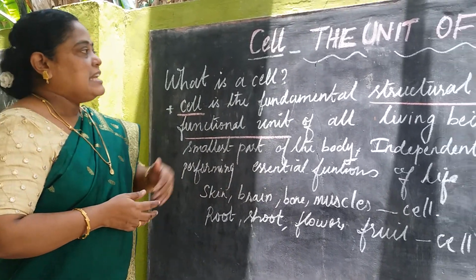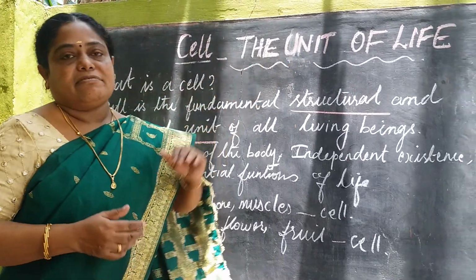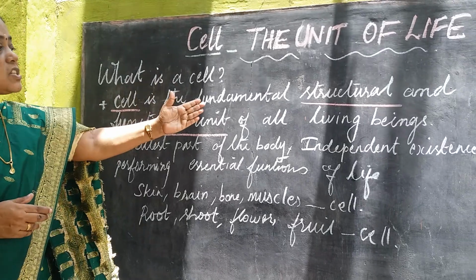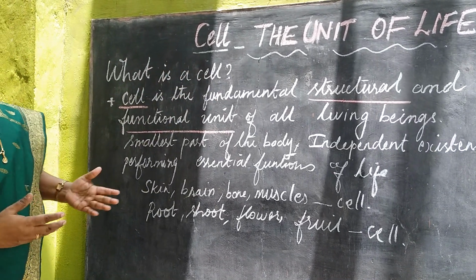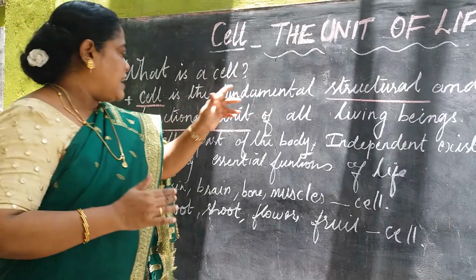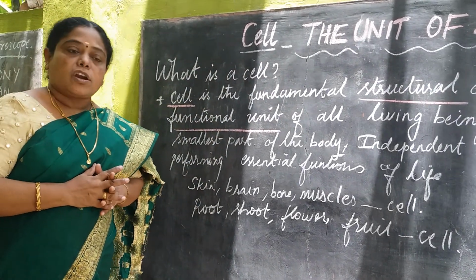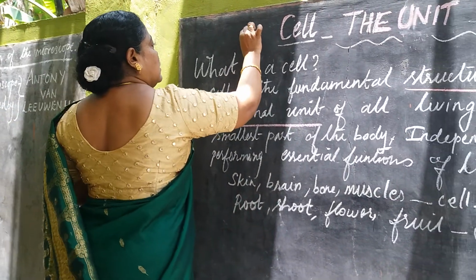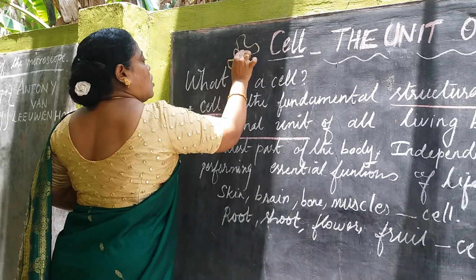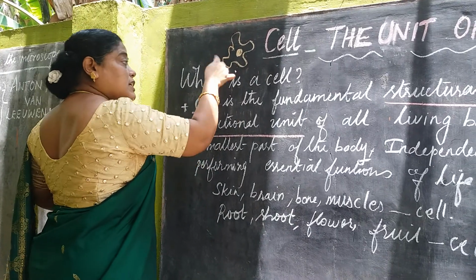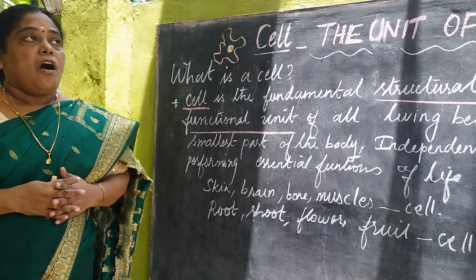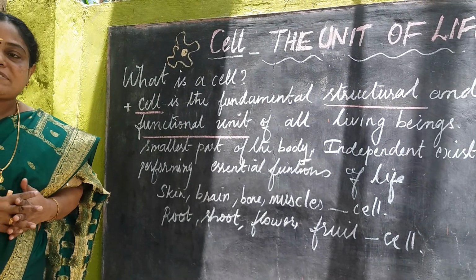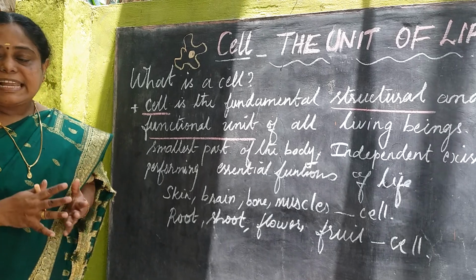Let's start. Cell, the unit of life. What is a cell? Cell is the functional and structural unit of the body. Cell is the fundamental structural and functional unit of all living organisms. Even a small single-celled organism like an amoeba, or a multicellular elephant, or a big banyan tree, whatever it is, it is made up of cells.